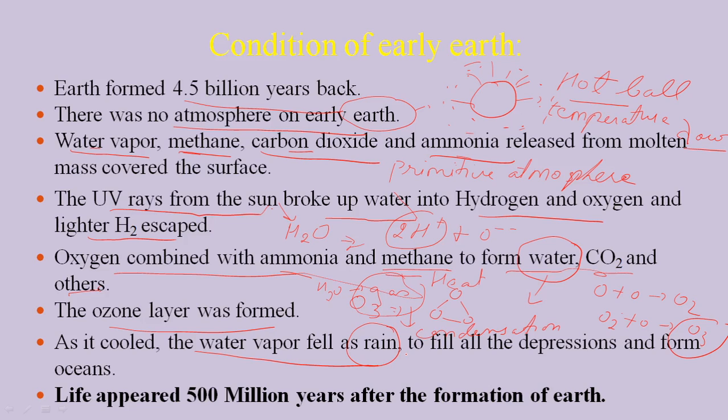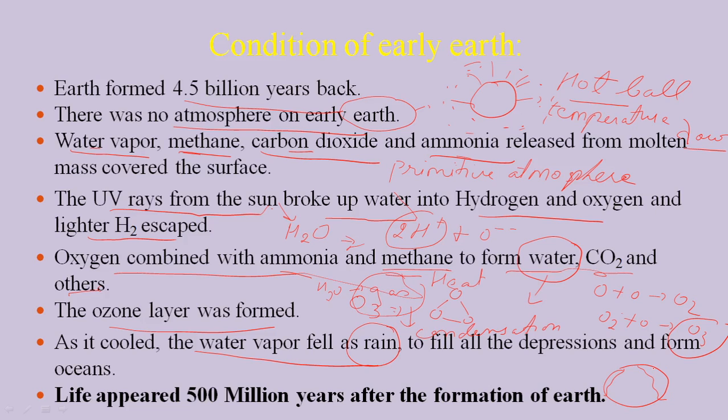fill the depressions. Suppose this is the Earth, there is a dig over here, there is a dig over here. These are the depressions in the underground, and these depressions get filled by water, which is basically rainwater, and this rainwater filled in the depressions brings about an ocean. So there is the formation of ocean.